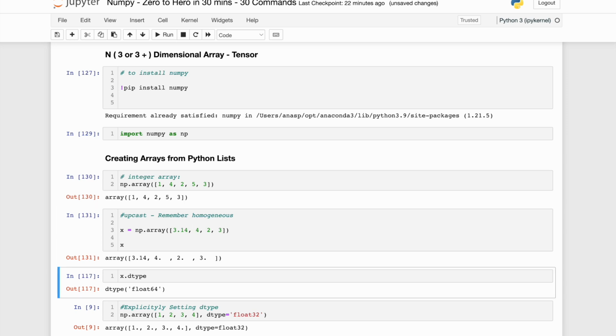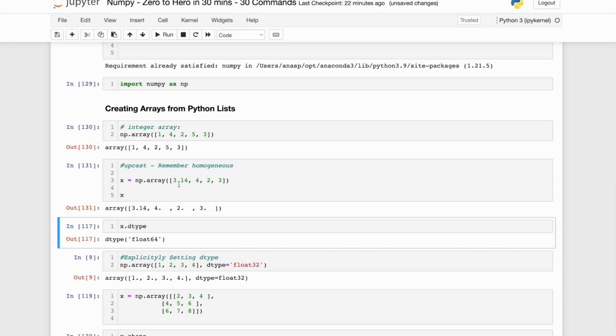Watch it out. What it will do is upcast it. Upcast means it will cast it to the next higher level data type. In this particular case, these three were integers, this was a float. So to make it homogeneous, what NumPy did is it made every element of the array a float. You can also get the information on what data type the members of the array have by x.dtype, and it will say float64.